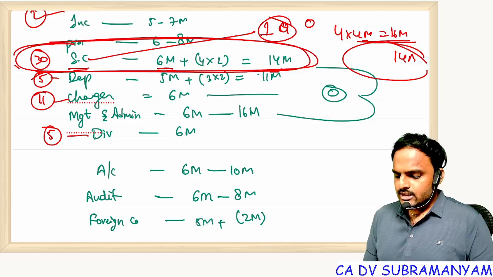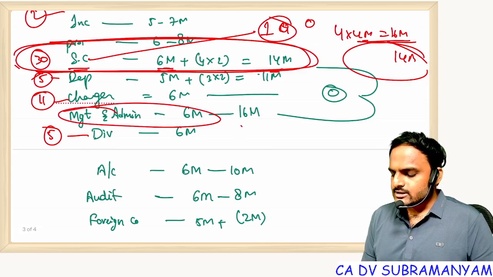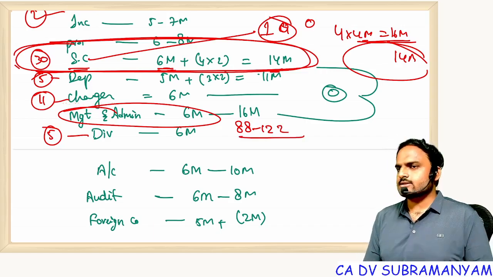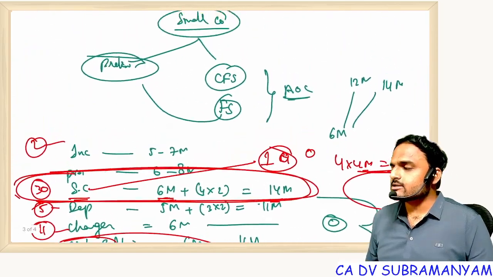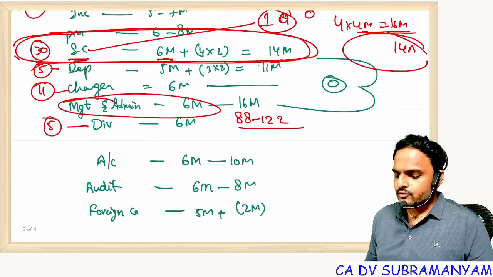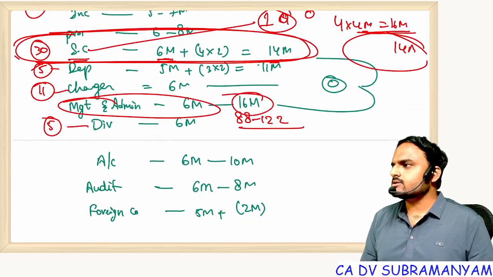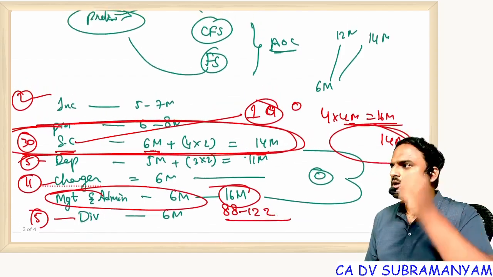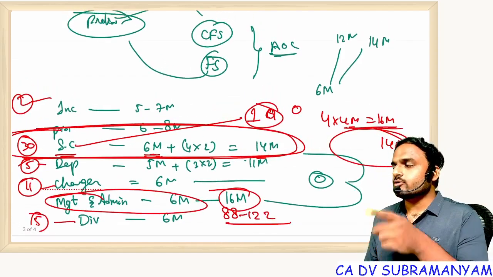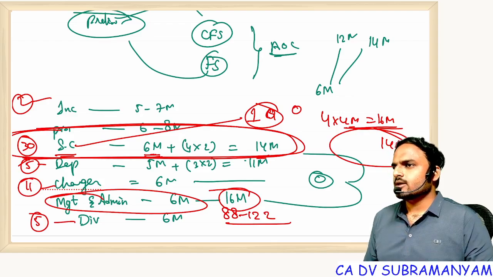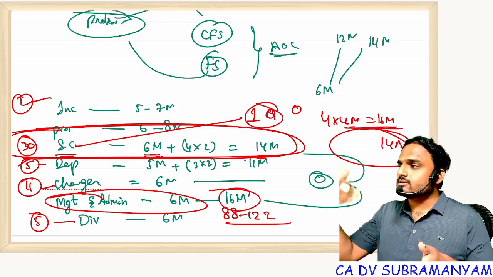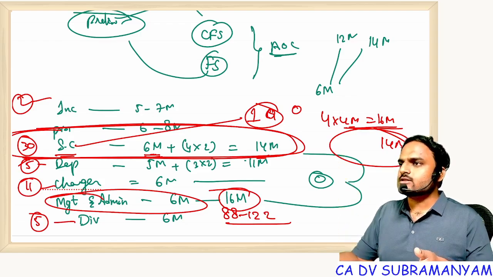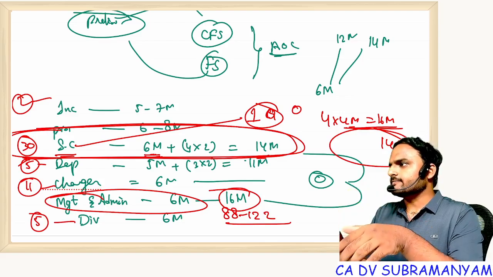Everyone. And similarly, management and administration, section 88 to section 122. This is the lengthiest chapter in the entire Companies Act. The time required for preparation of this chapter is equal to FEMA plus LLP. So from this chapter, if you are expecting 16 marks, from FEMA and LLP you will get 14 plus 12, sorry, 26 marks from these 2 chapters. So instead of preparing management and administration, if you prepare those 2 chapters thoroughly, with 2 to 3 revisions, 24 marks is in your hands.